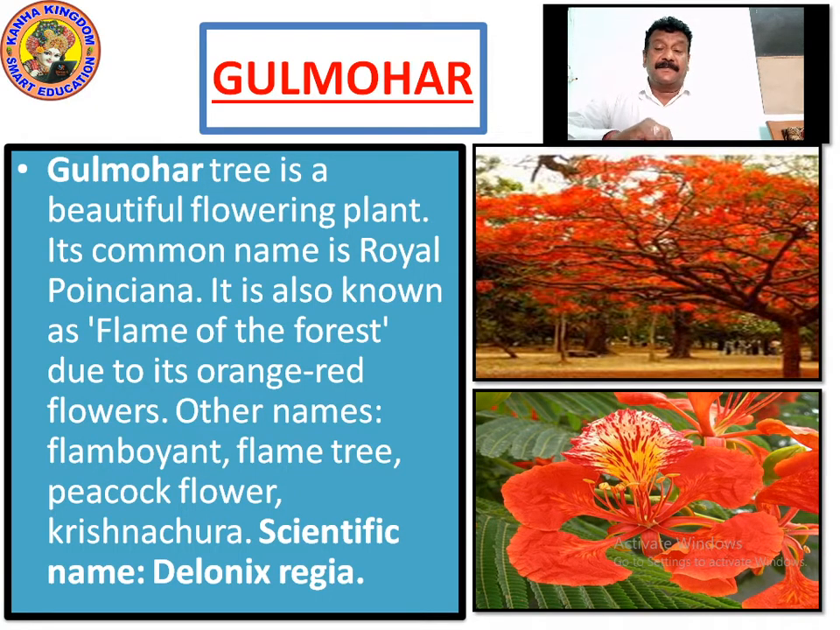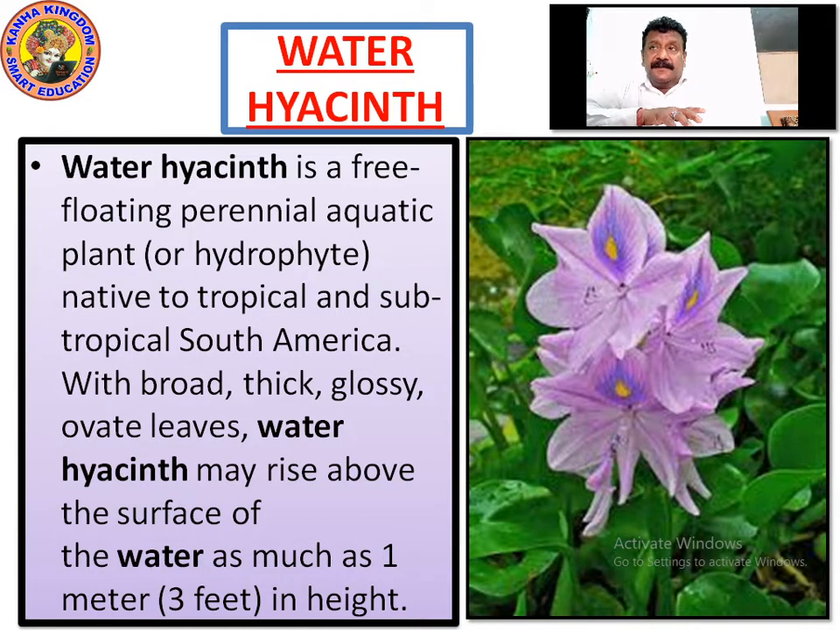So now look at the flower. The name is water hyacinth. Water hyacinth is a free floating perennial aquatic plant or hydrophyte native to tropical and subtropical South America, with broad, thick, glossy ovate leaves. Water hyacinth may rise above the surface of the water as much as 1 meter, that is equal to 3 feet in height.